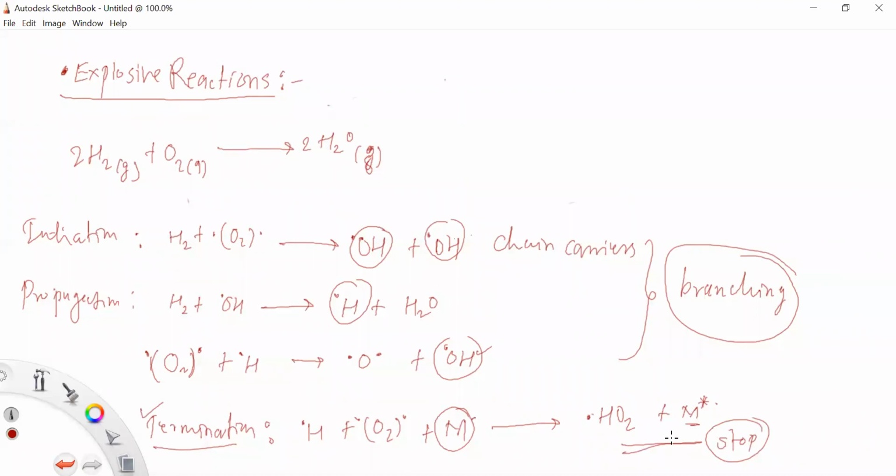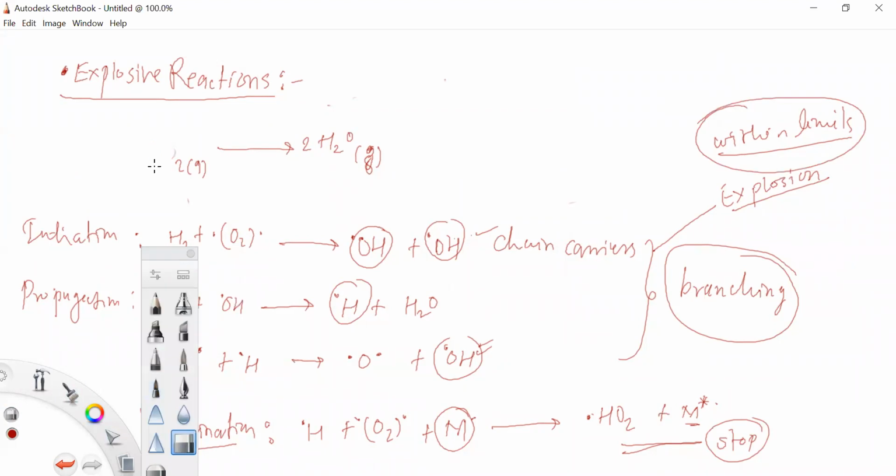Due to these two branching steps, this one and this one, it leads to chain branching explosions. I know that this is a very important step in the reactions, and these chain carriers, this branch chain, are responsible for the explosions, and the explosions are within limits in terms of temperature and pressure. So we will understand these limits with the help of one plot.